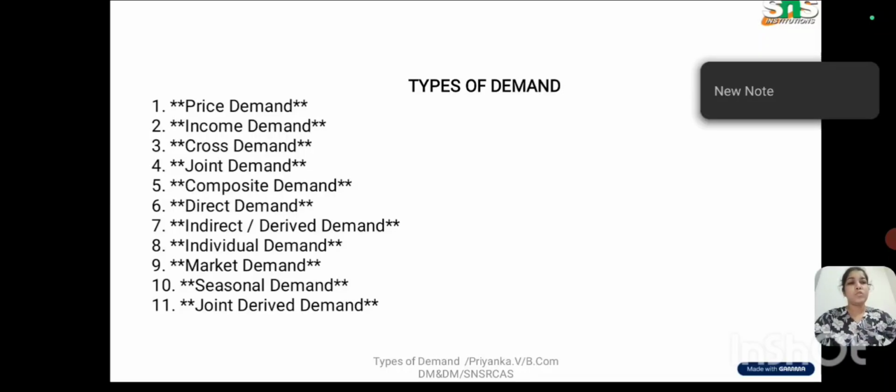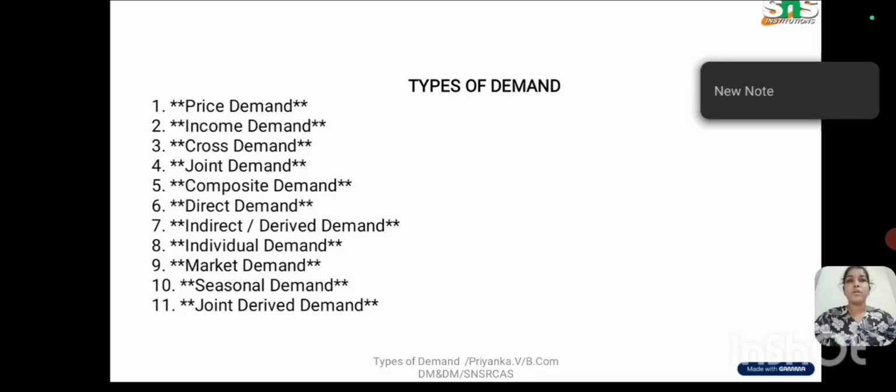Next is joint demand. Joint demand occurs when two or more goods are used together to satisfy a need. Two or more goods are needed to satisfy the consumer's needs. That is called joint demand. An example is that if we want to buy a pen, ink is necessary. So pen and ink go together. Another example is if we want to buy a car, petrol is needed. So car and petrol are needed. That is called joint demand.